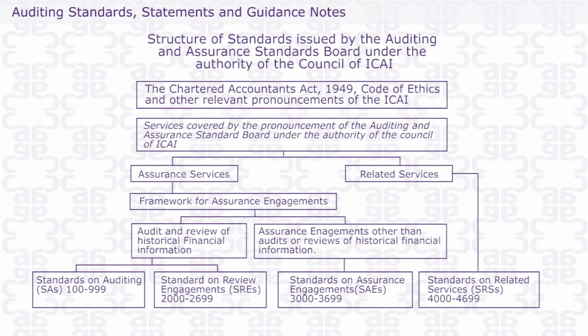Dear student, this is the structure of standards issued by the Auditing and Assurance Standards Board under the authority of the Council of the ICAI. As I have already explained to you, they are of 4 categories. And above that there is 1 Standard on Quality Control. That's a quality control standard. It's not an auditing standard. I will be discussing with you what that quality control standard is.